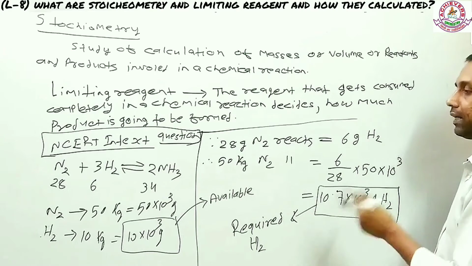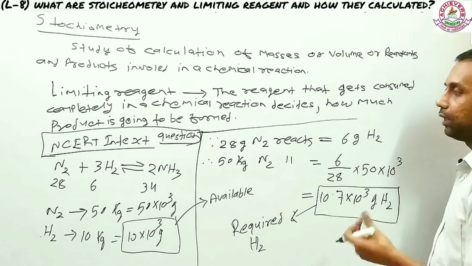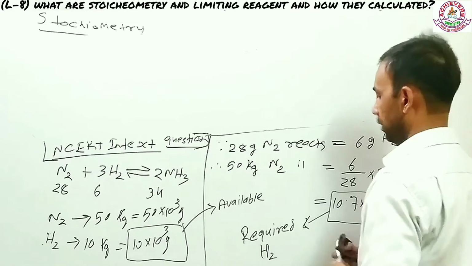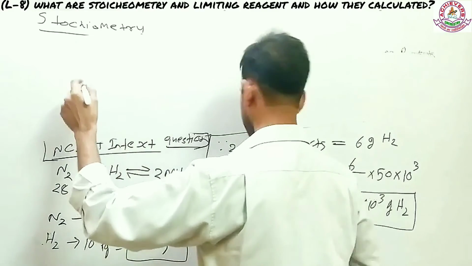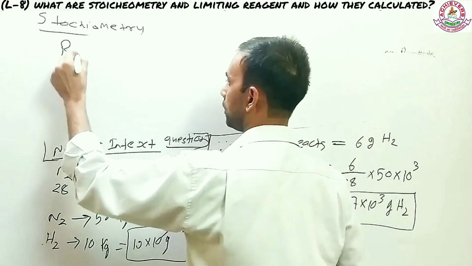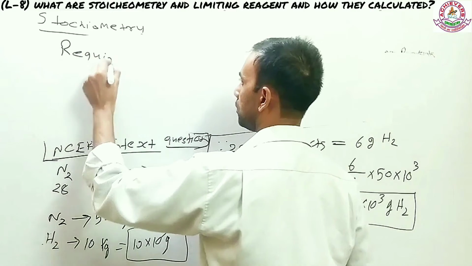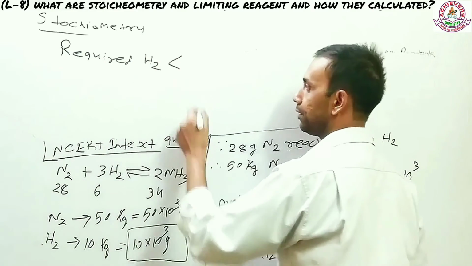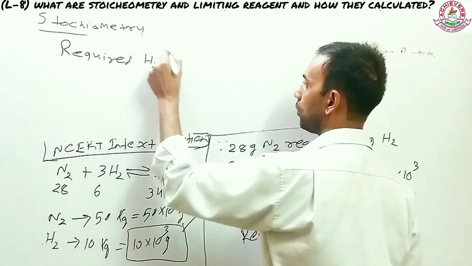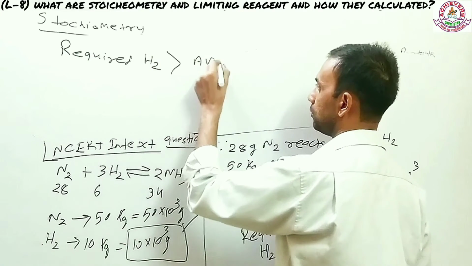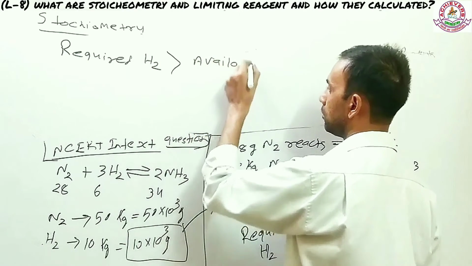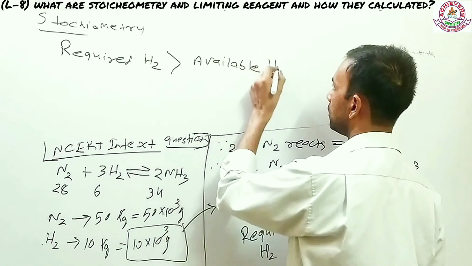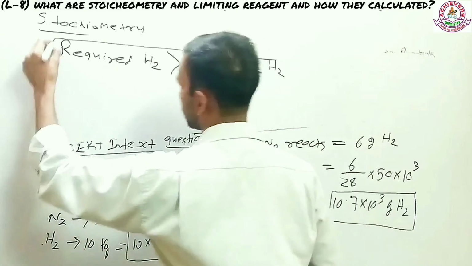What that means? That nitrogen is the excessive reagent. Excessive is the one which is in large amount. So what we can see is that the required hydrogen is more than the available hydrogen. And based on that, you need to concentrate here.